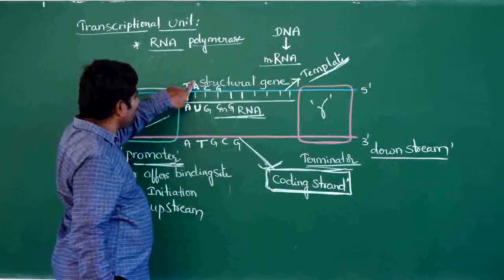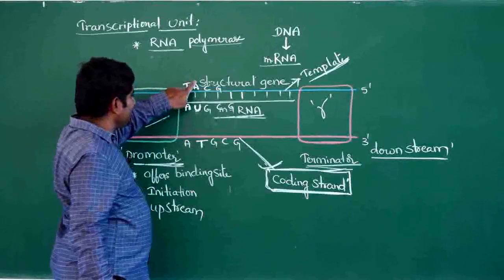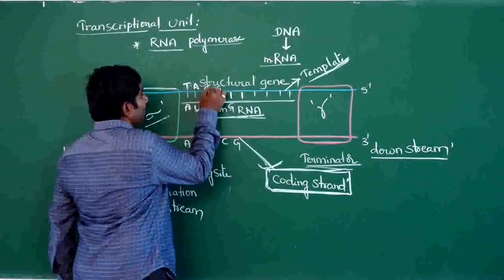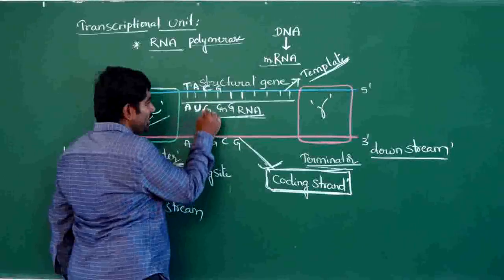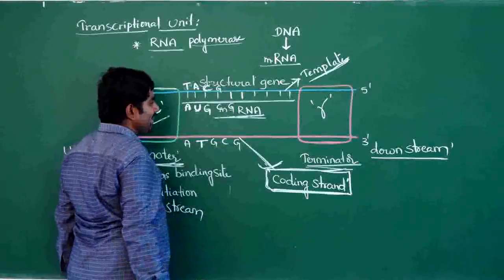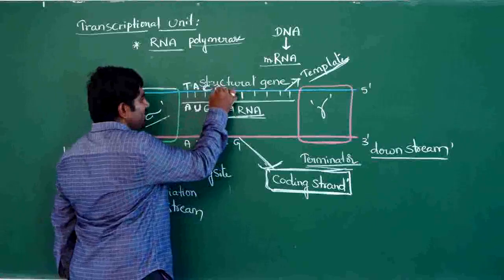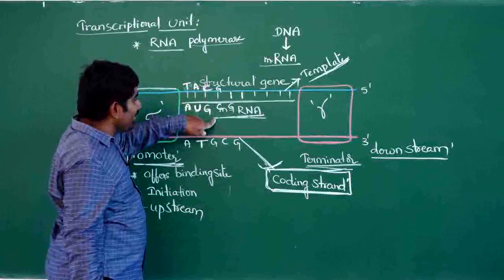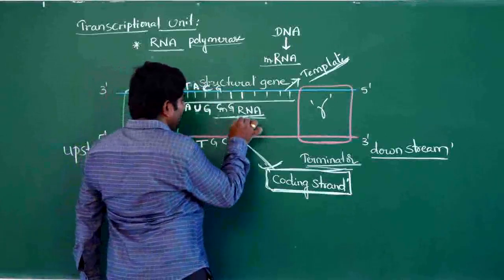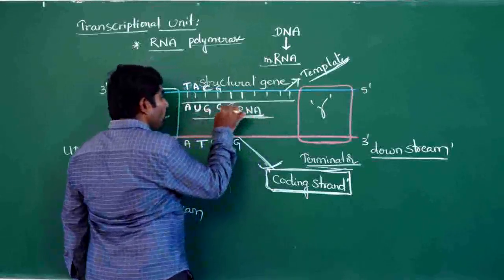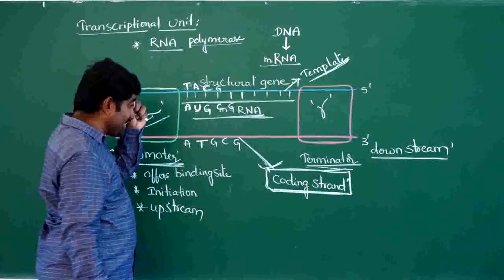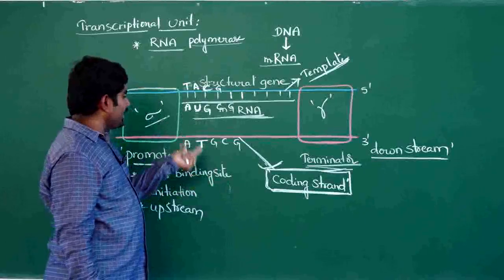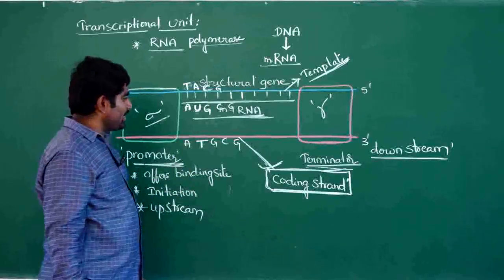If the template strand contains C, mRNA takes G. If the template strand contains G, mRNA contains C. In this way it is copied complementarily, so the coding strand equals the mRNA, except that where the coding strand contains thymine, mRNA contains uracil. That's all.